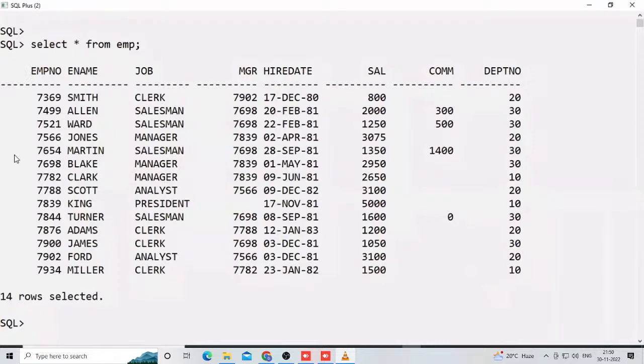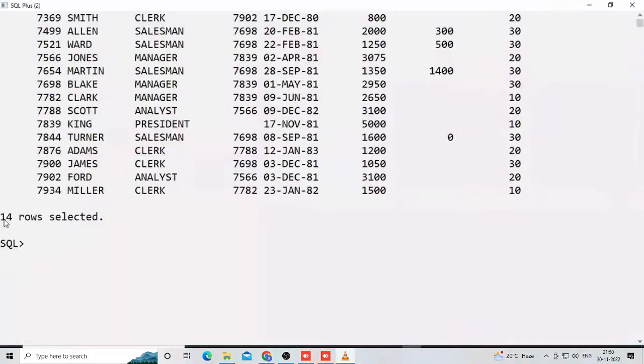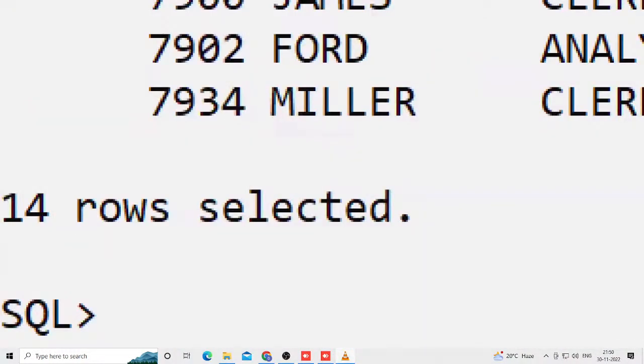How many rows are there? Check it out. 1, 2. These are called rows only. How many rows are there? Here, 14 rows are there. Some rows are there, they are giving.